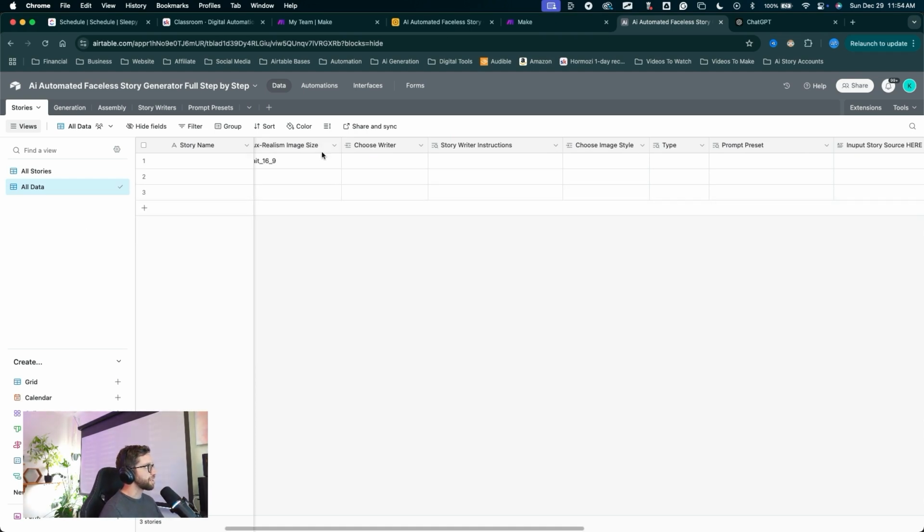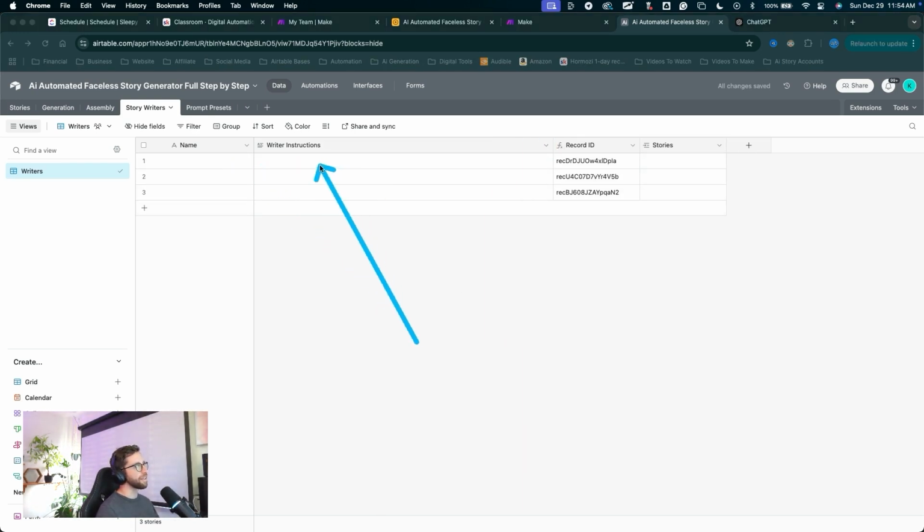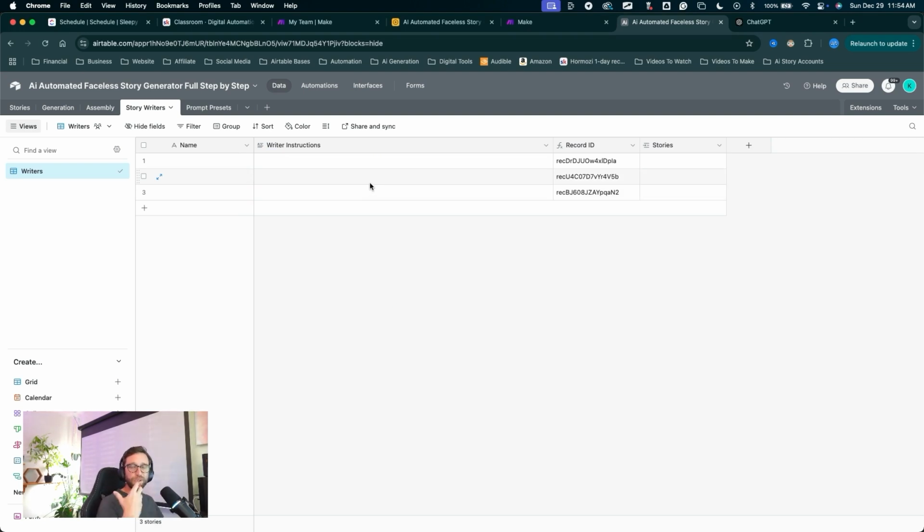Let's actually put some information in here just to start building out these tables with what we're going to need. So in the story writers table, let's jump back into there. We're going to add the types of writers that you'll need for your actual stories. Now, this is going to take some practice and prompt engineering to come up with a prompt that will create the stories for you. If you already are creating short form videos in this style, you already have some pretty good ideas of how to generate images, how to generate text using AI prompt engineering. So that's going to be the same step here, is coming up with your own prompts that will generate good stories that you want to create videos from.